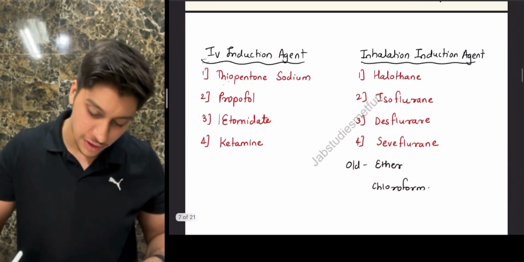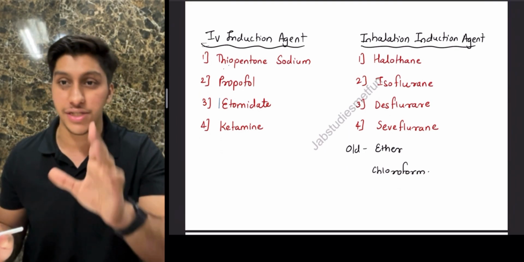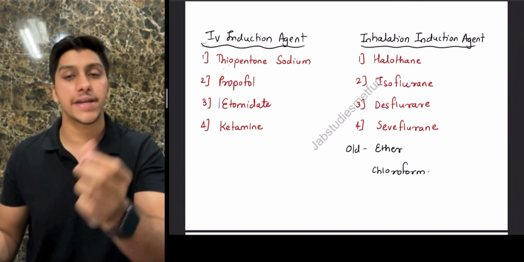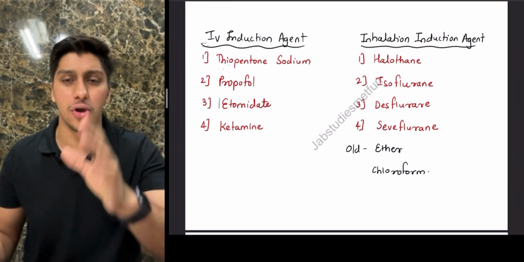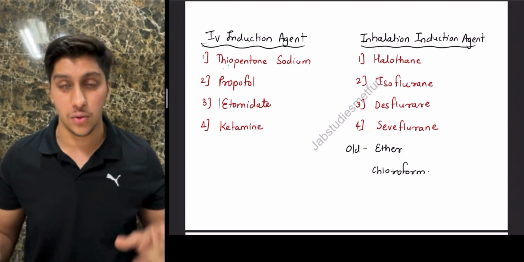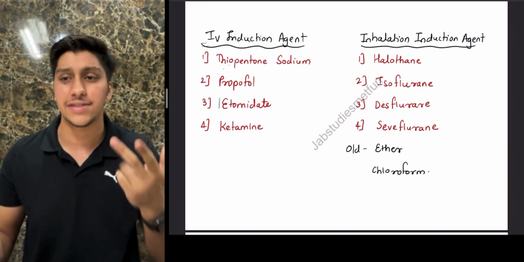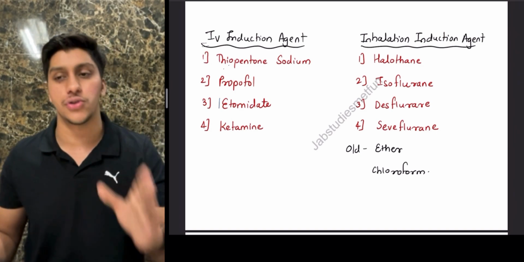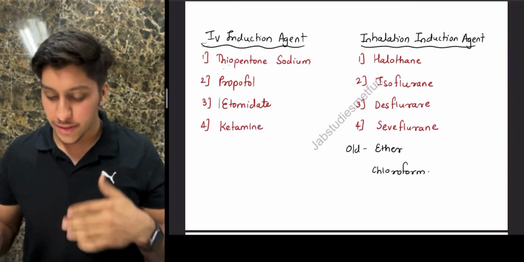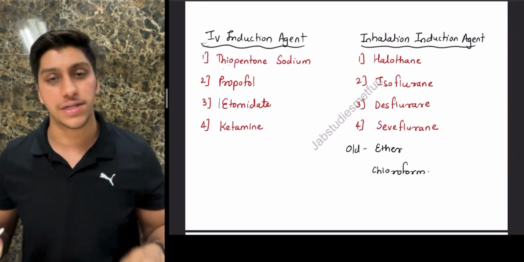Okay. Next guys, we are done with the inducing agents, and now examples of inducing agents, which I told you come under general anesthesia. A few of the drugs are thiopentone sodium, propofol, etomidate and ketamine. We're going to talk about the pathophysiology, all the side effects, everything in detail in the following videos. Then we use inhalational inducing agents as well. One is IV, another one is inhalational. All the thanes, which will be halothane, isoflurane, desflurane, sevoflurane, and the older ones which we earlier used to use, like the first successful use of anesthesia, ether and chloroform. But then there were many complications due to which we have stopped them and started the new ones, which are the inhalational inducing agents.